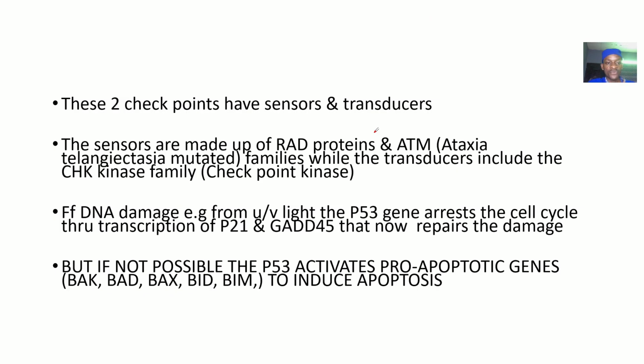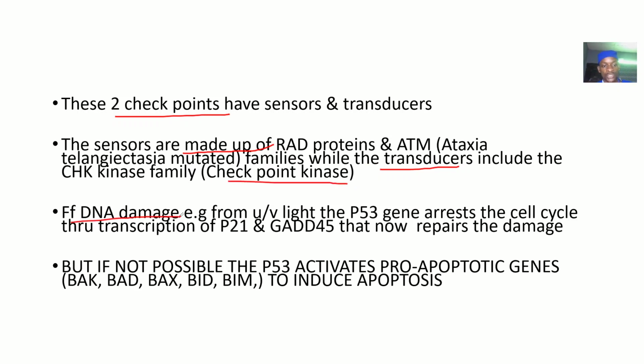Moving forward, these two checkpoints have sensors and transducers. The sensors are made up of the RAD proteins and ATM, that's the ataxia telangiectasia mutated gene families, while the transducers include the CHK kinase family, that's checkpoint kinase.